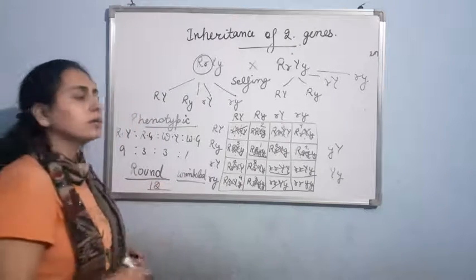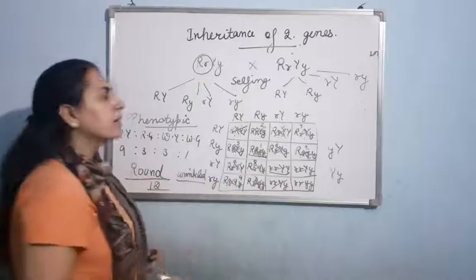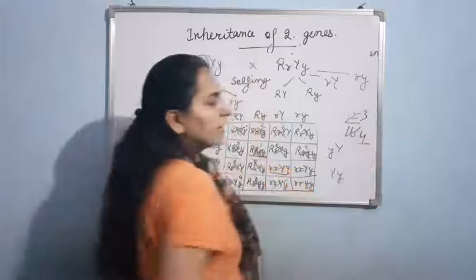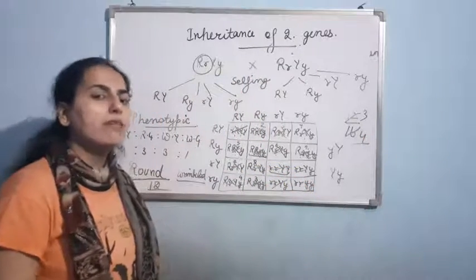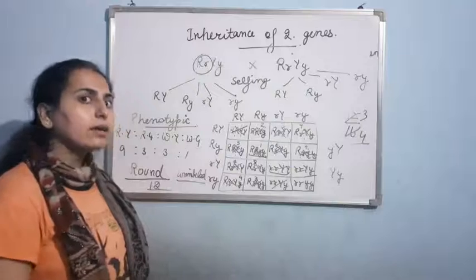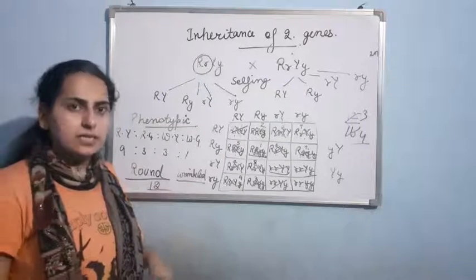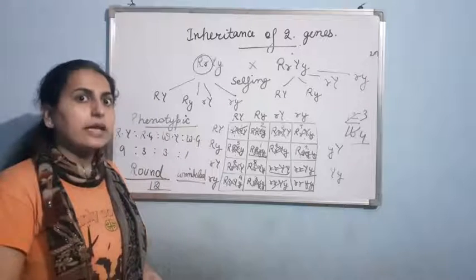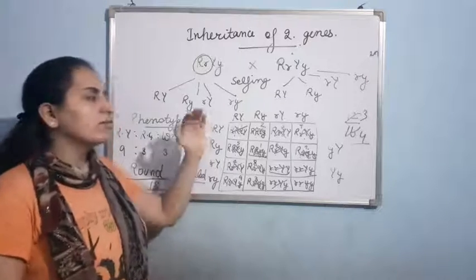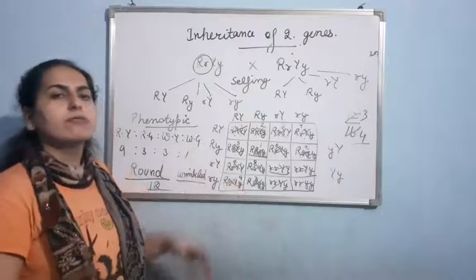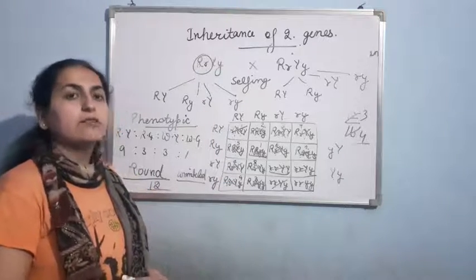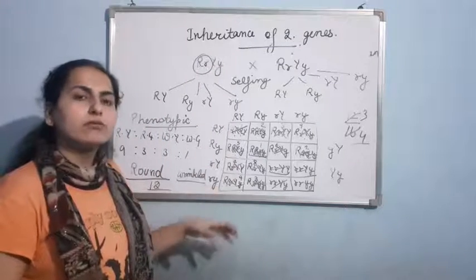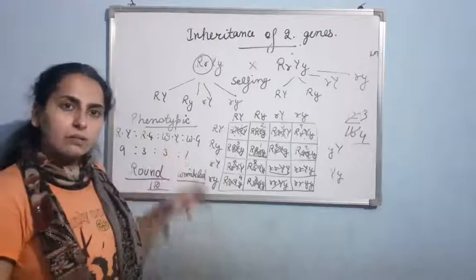And how many total are there? 16. So the ratio is 12 by 16, 3 by 4. It means 3 by 4th of the F2 generation have round shaped seeds. If you remember the result of the monohybrid cross, it was the same: 3 by 4th of the F2 generation had the dominant trait. Similarly here, 3 by 4th of the F2 generation has round shaped seeds.